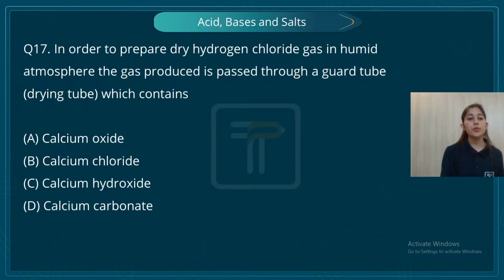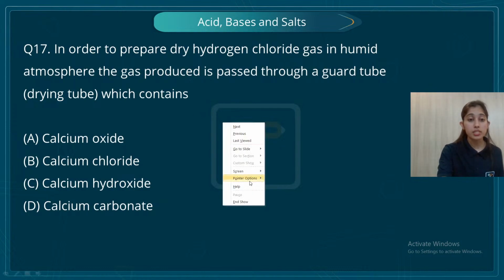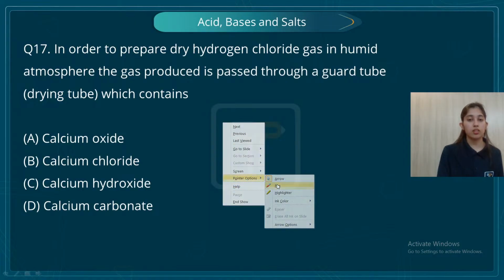Okay, so in order to prepare dry hydrogen chloride gas in humid atmosphere, the gas produced is passed through a guard tube. Guard tube or basically drying tube, students, right? So now the drying tube, I know that I want a dry hydrogen chloride gas. Yes, I have to remove the moisture. So can I pass it through calcium oxide? No. It will give it moisture. Can I pass it through calcium hydroxide? No, it already has a hydroxide. Calcium carbonate, no, it is not going to give me the result. That is, it's not going to give me dry hydrogen chloride gas. So what is the correct option? It's calcium chloride. Remember.